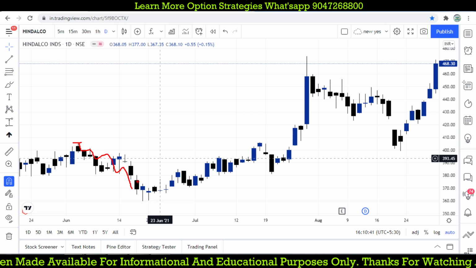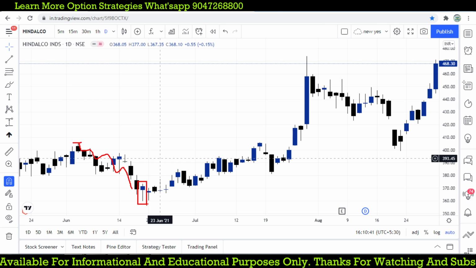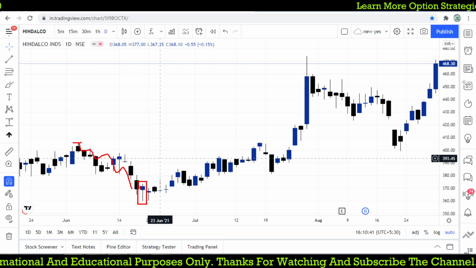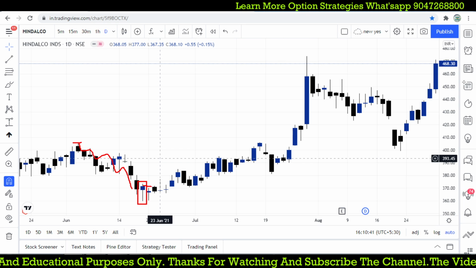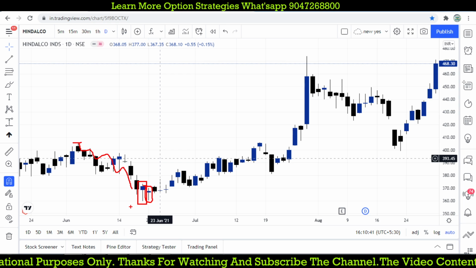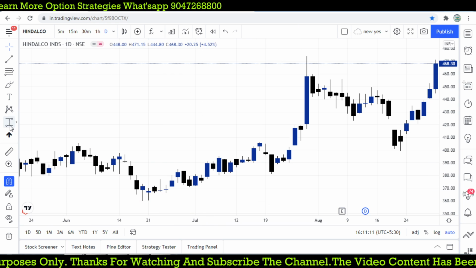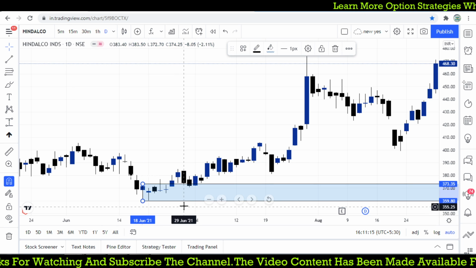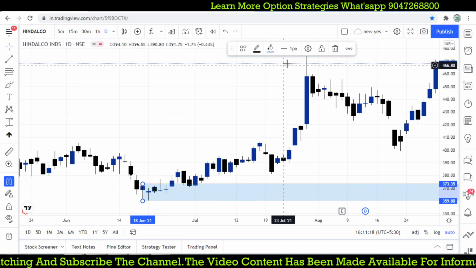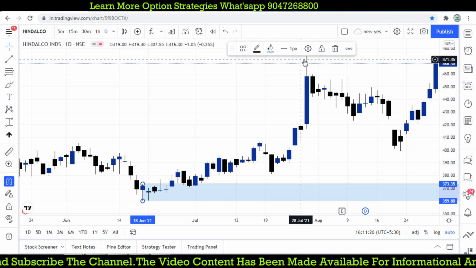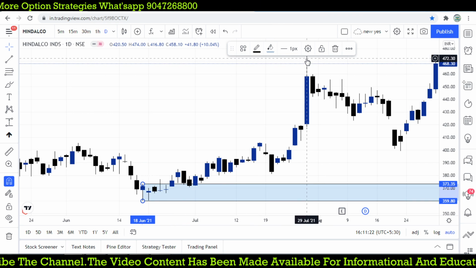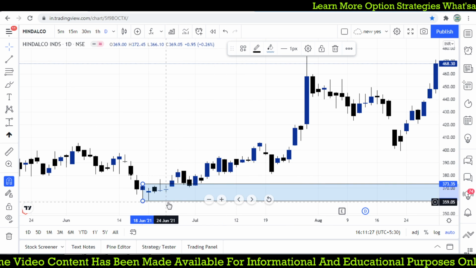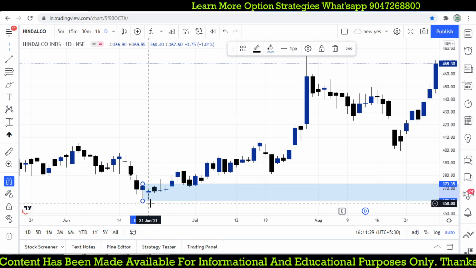We already discussed the hammer candlestick pattern forming at the lowest level of the market, and the next day also being a doji candle or a hammer candle. So there is a great buying opportunity at the lowest level when the market breaks that level. You see the result: from 370 it moves towards 470, somewhere around 100 points, where you are taking a 13-14 point risk for the trade.